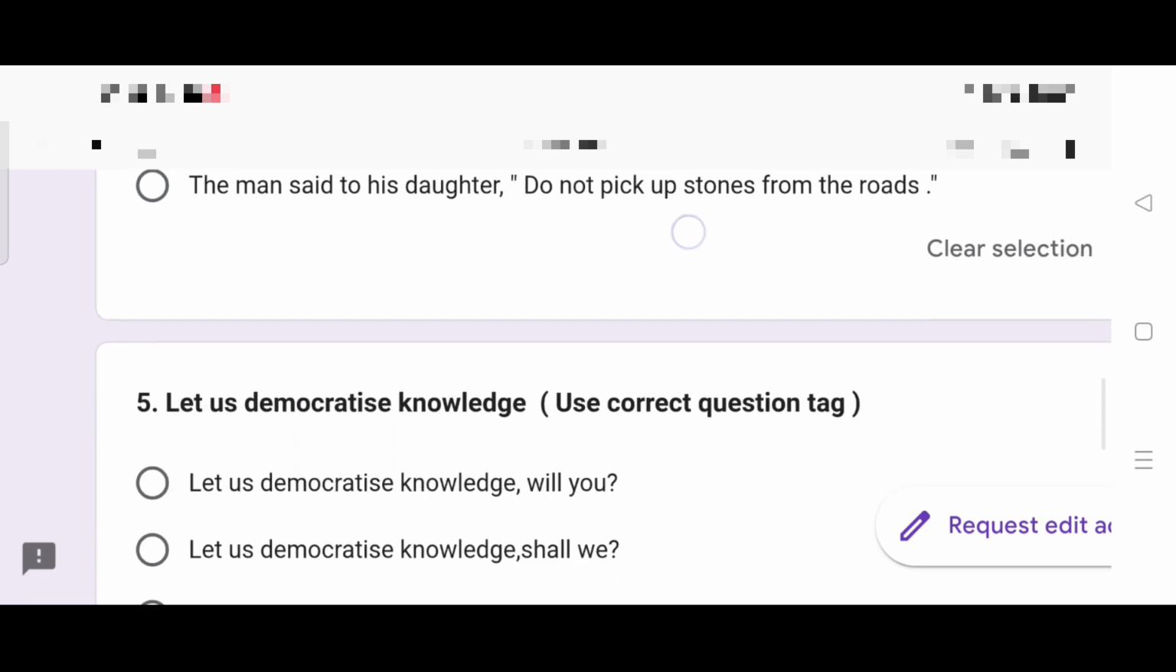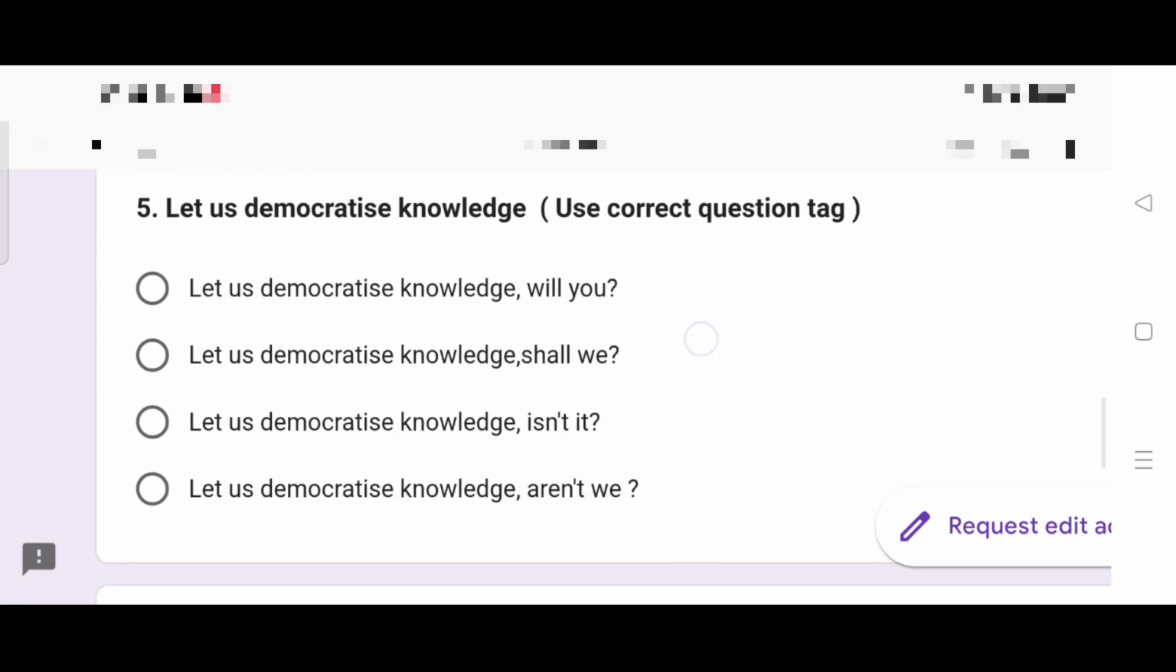The next topic, let us democratize knowledge. Use correct question tag. Question tag, do not neglect this topic. Now, after let us, we use shall we question mark always. So, keep this in mind. Let us democratize knowledge. Will you? Incorrect. Let us democratize knowledge, shall we? Yes, I have just told you the rule. Therefore, option 2 is the right answer. Isn't it is incorrect and aren't we is also incorrect. Practice question tags properly, dear girls and boys.